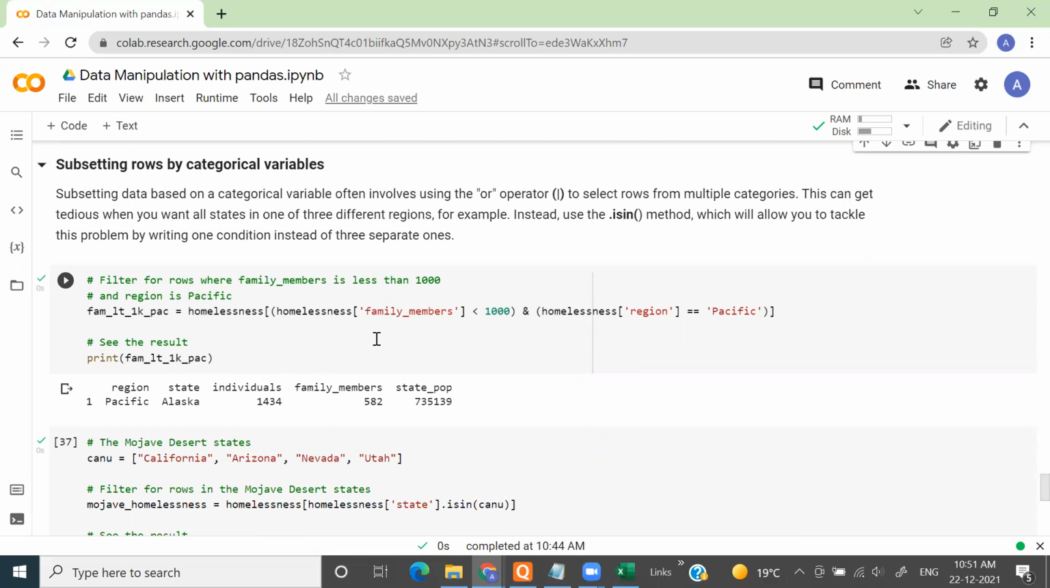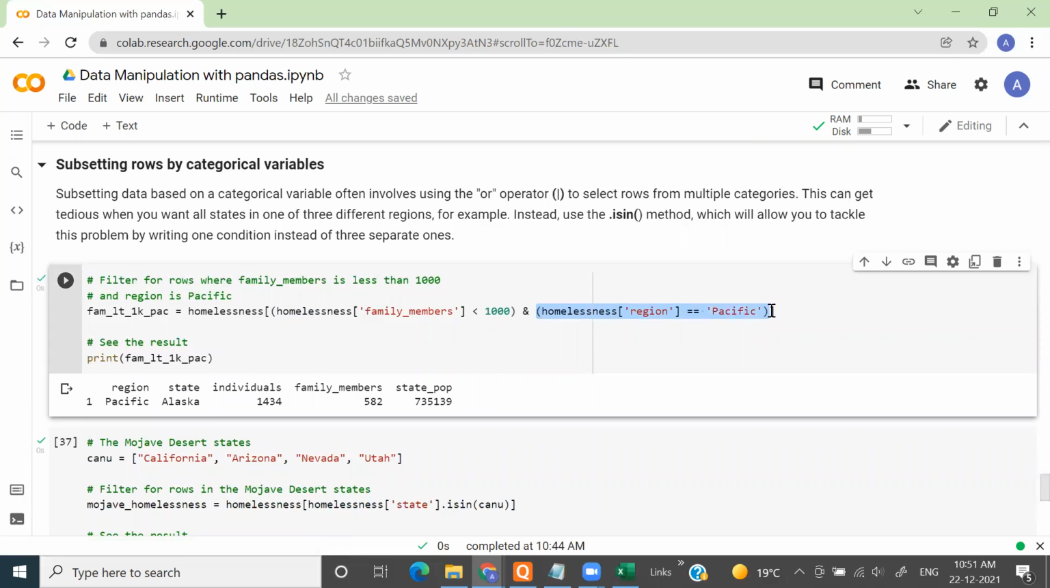But do you think that this is feasible? Is this scalable? What if the user comes and says that I want all the records for the region Pacific, for the region Atlantic, for the region Asia? You need to write one condition for each of those inputs, which may not be feasible. What if the user asks for 100 different regions? So there is a smarter way of doing it.